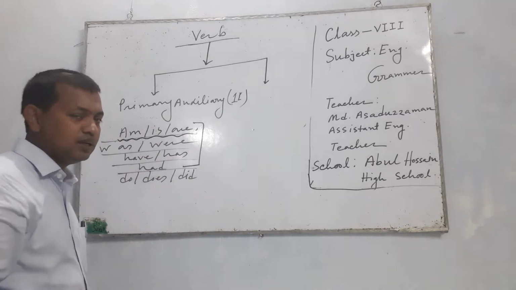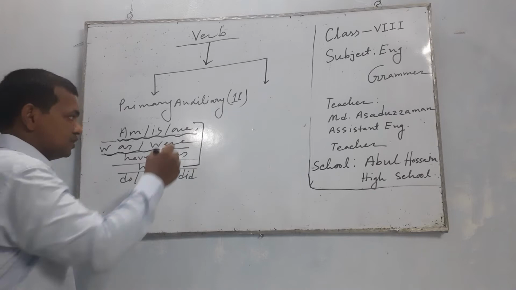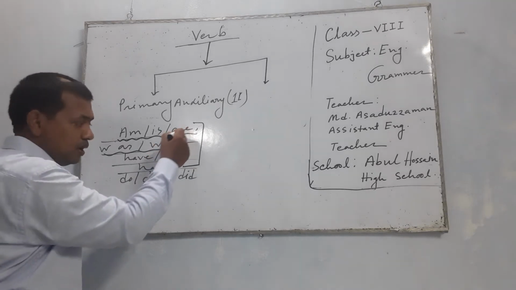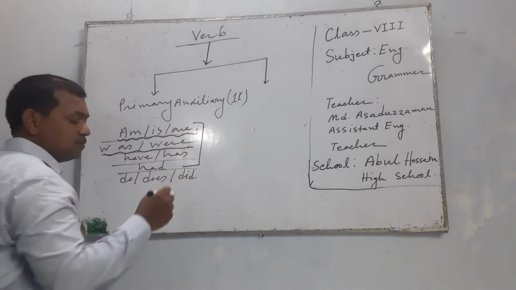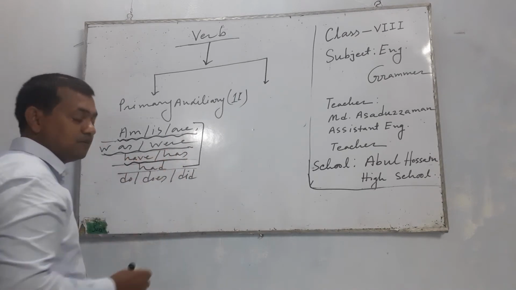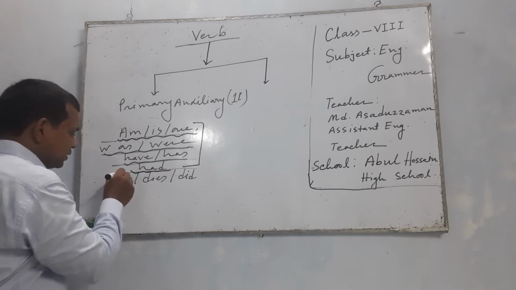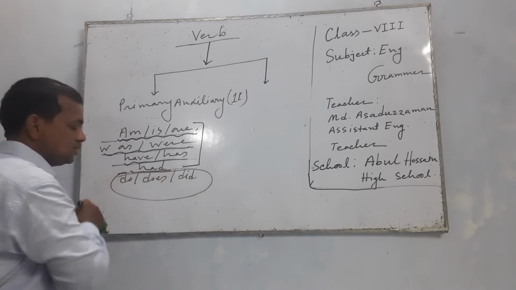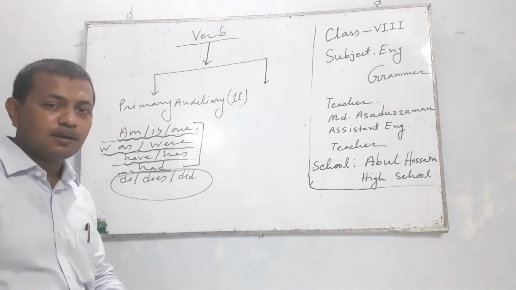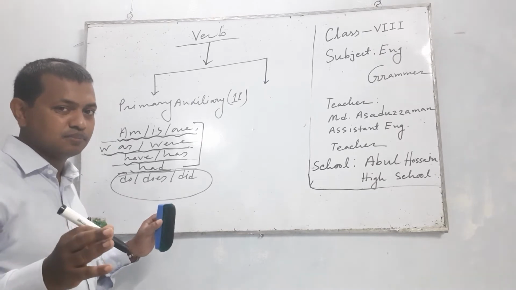Was, were are called past simple. Have, has are called present perfect. Had is called past perfect. Especially do, does, did can work as primary and modal auxiliaries. They can make different qualities, I mean all grammar items.